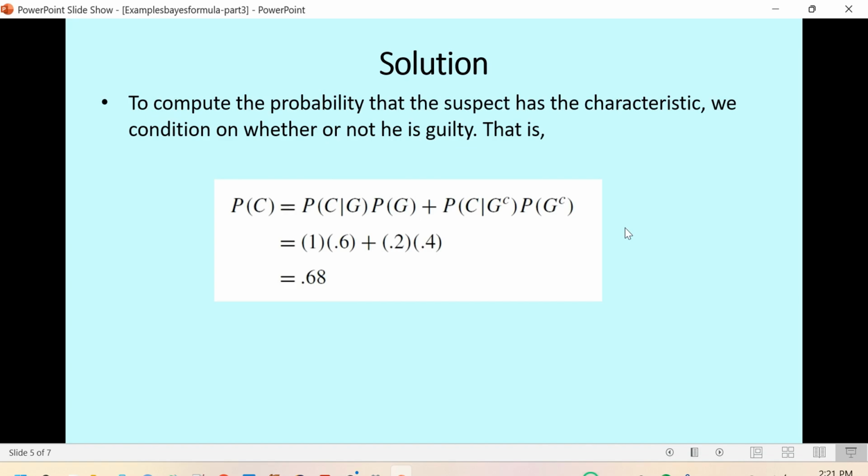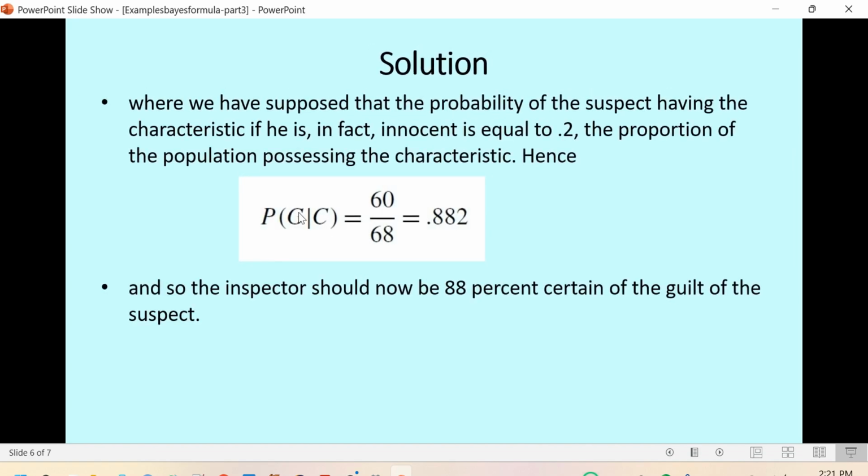Next we just divide the numerator by the denominator 0.68. So 0.6 divided by 0.68 is 0.882.